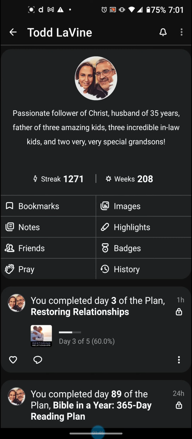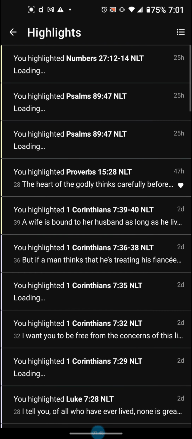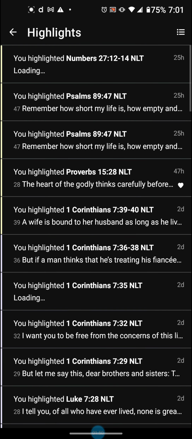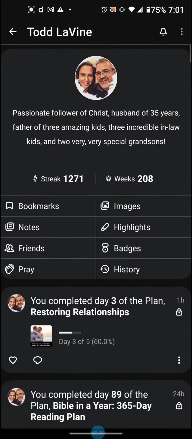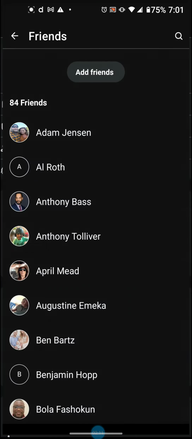The highlights I particularly like, because if I highlight a Bible verse that speaks to me or moves me during my daily reading, I can easily get back to it and remember what it is down the road. A week from now, I'm thinking to myself, what was that Bible verse again? I could just jump into highlights and see exactly what it was and be able to recall it for whatever purpose or reason.